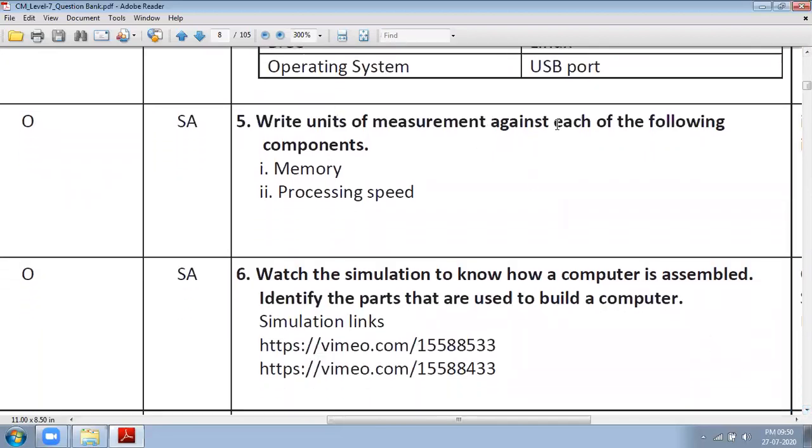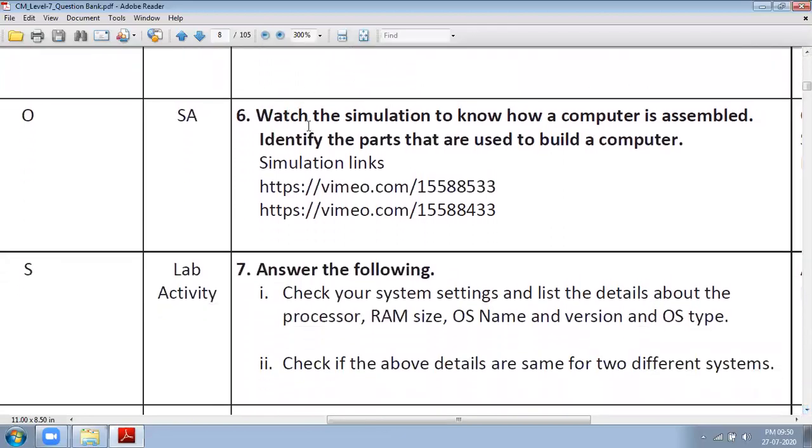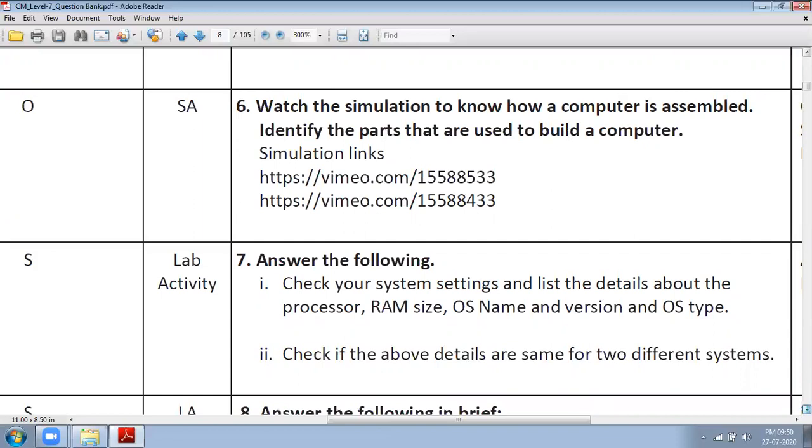Write the unit of measurement against each of the following components. I have already given you this question to write through video classes. Here is an activity based question: watch the simulation to know how a computer is assembled. Identify the parts that are used to build a computer. These are the links, you can go there and see the video.